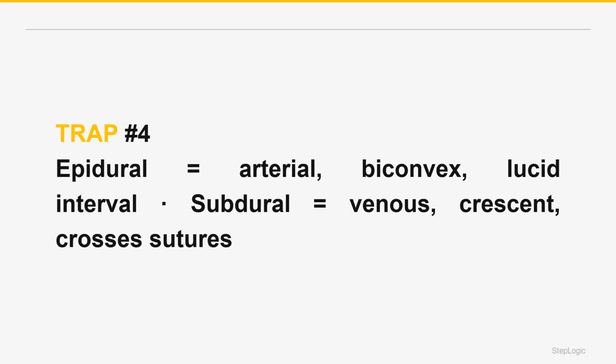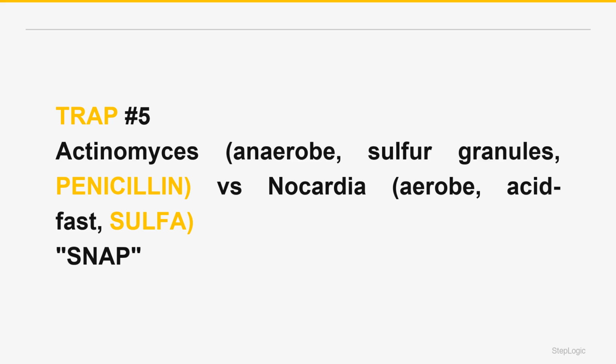Trap 4: epidural hematoma is arterial from the middle meningeal artery, lens-shaped, doesn't cross sutures, with a lucid interval. Subdural is venous from bridging veins, crescent-shaped, crosses sutures, common in the elderly and alcoholics. Trap 5: Actinomyces is anaerobic, not acid-fast. Normal oral flora, lumpy jaw with sulfur granules, treated with penicillin. Nocardia is aerobic, partially acid-fast, from soil. Pulmonary and CNS disease in the immunocompromised, treated with sulfa.